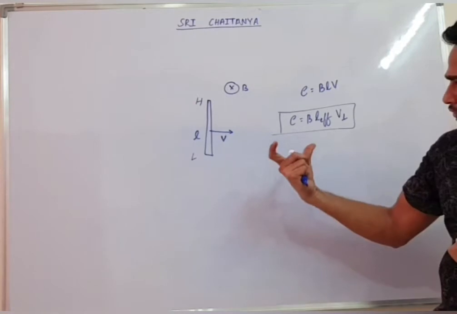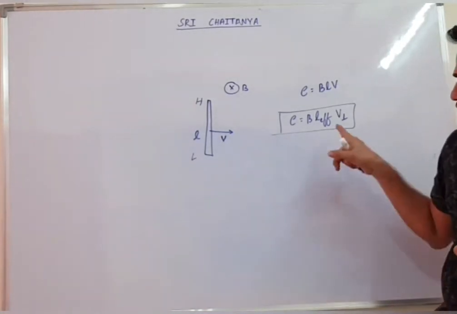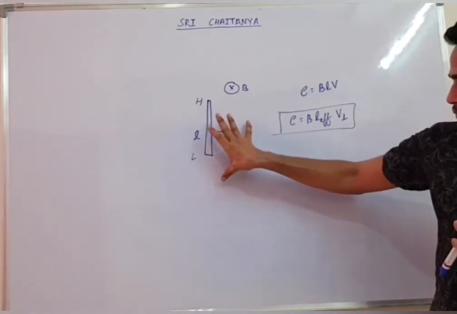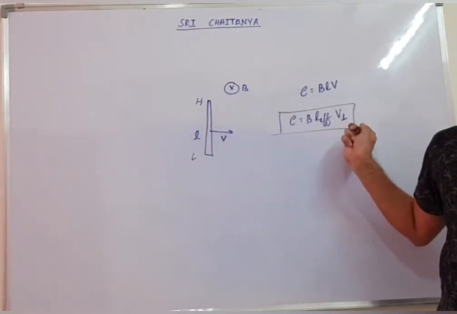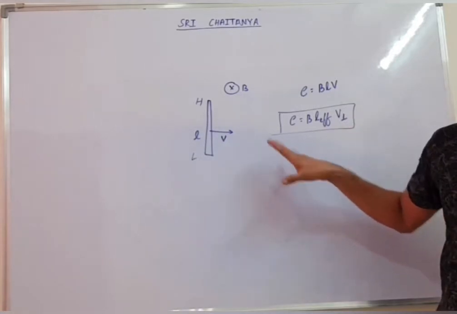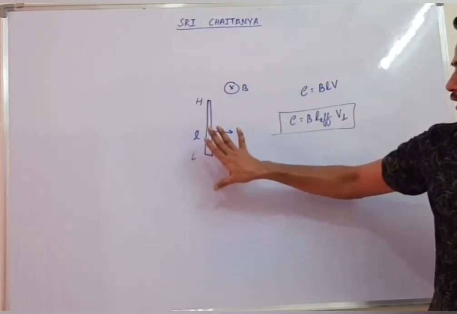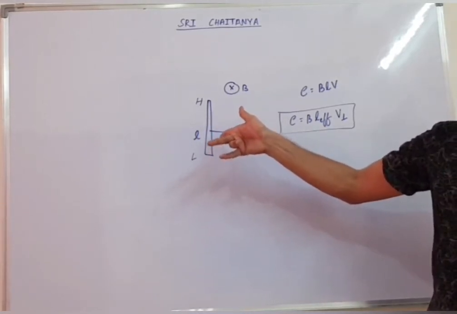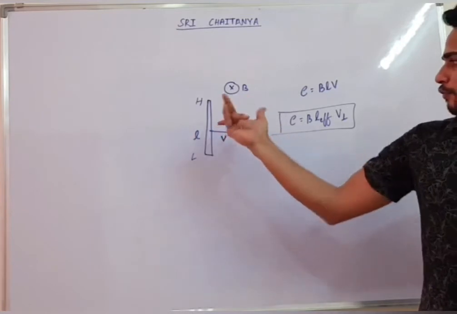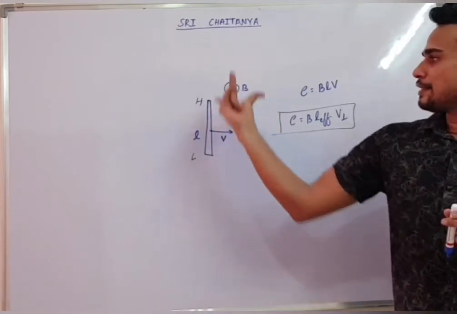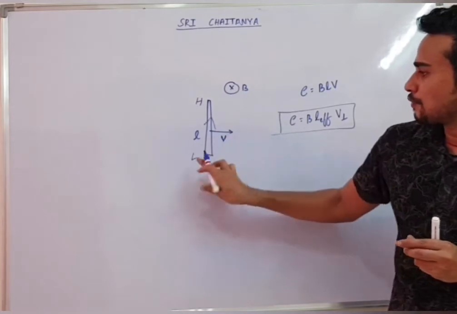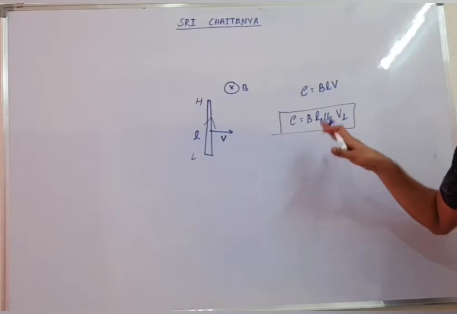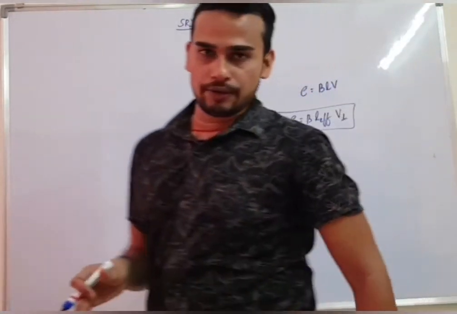So you have to see the effective length, the shortest length, and the velocity perpendicular to it. The wire gives us a battery, meaning one terminal will be low potential and one high, which you can get with the right hand rule. Battery current goes from low potential to high potential. So motional EMF will be B into L effective into V perpendicular.